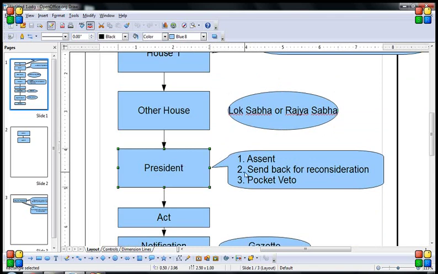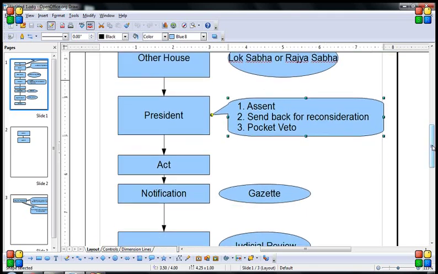Now the president can do many things. First thing is he can give his assent, saying the bill is okay. Then second thing is he can send it back for reconsideration. But there are some exceptions here again, like in case of a money bill, he cannot send it back. That we'll discuss in other videos. And third thing he can do is pocket veto. It means that he can just keep the bill with him. He can either give his assent or send it back.